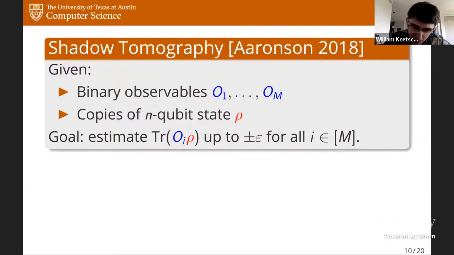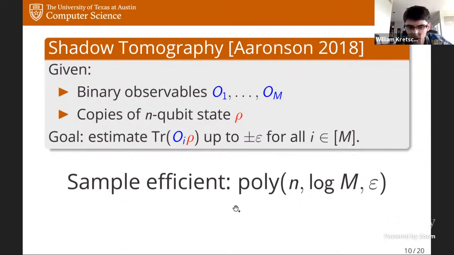Now, what's interesting about shadow tomography is that Aaronson showed that you can do this using surprisingly few copies of this quantum state. The number of copies you need is just polynomial in the number of qubits, logarithmic in the number of observables, and also polynomial in this error parameter epsilon. In some sense, this says that with a polynomial number of samples, you can simultaneously estimate an exponential number of different observables. So this is quite powerful.